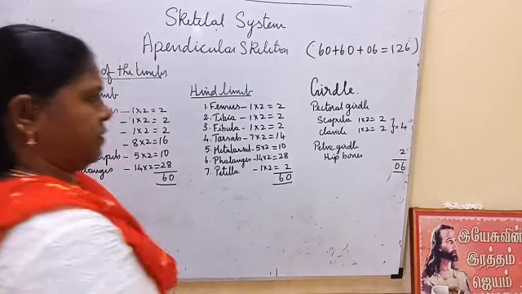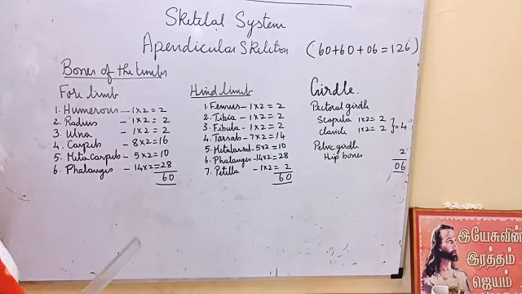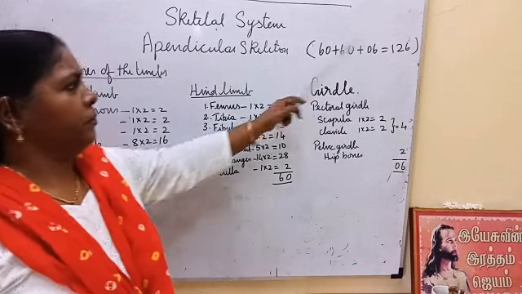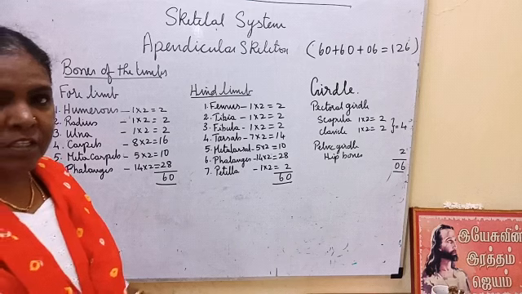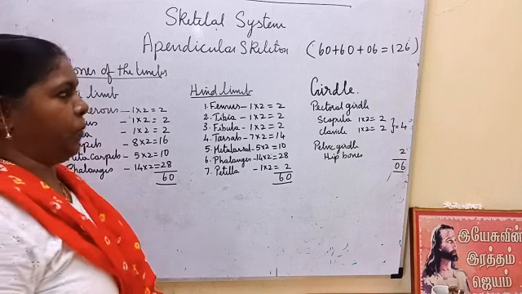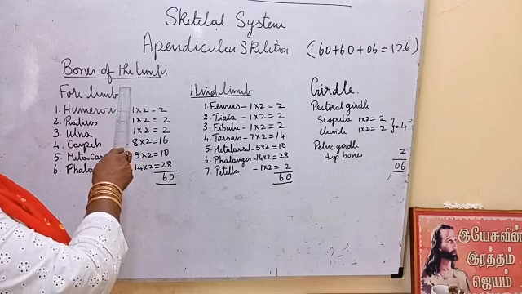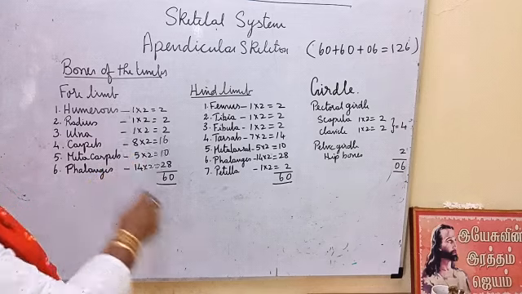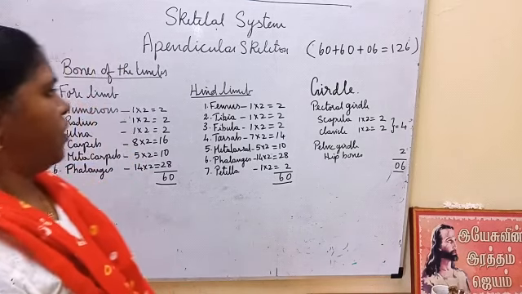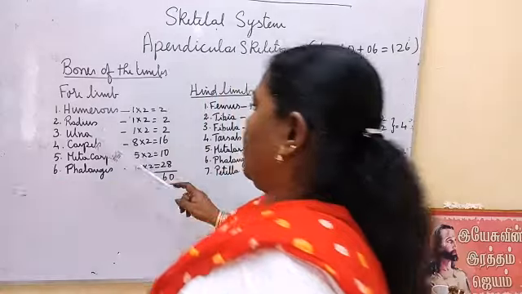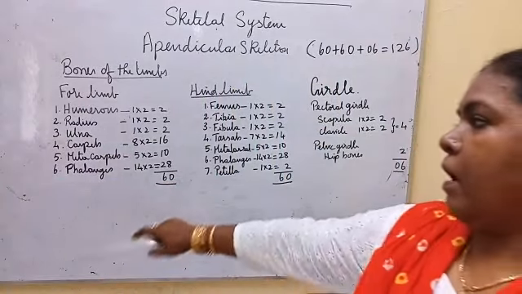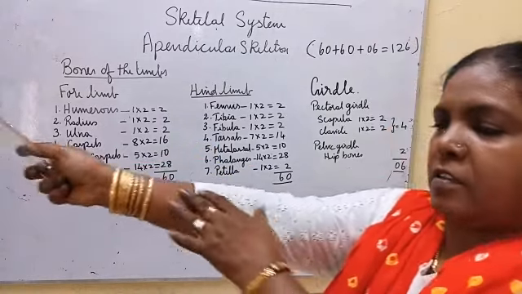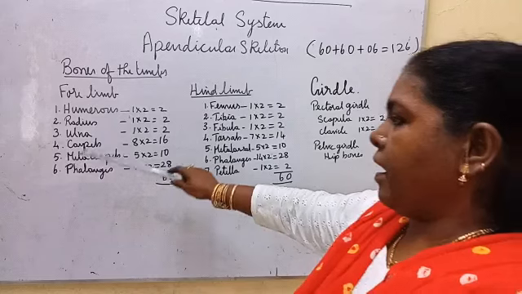Now we are going to see the appendicular skeleton elaborately. We have seen 126 bones are there in the appendicular skeleton, the skeleton which is useful for locomotion and movement. It includes bones of the limbs and girdles. Bones of the limbs: forelimbs and hind limbs. Forelimbs, if you take the humerus, this bone, the arm bone, then radius and ulna, this part you can see, radius and ulna.